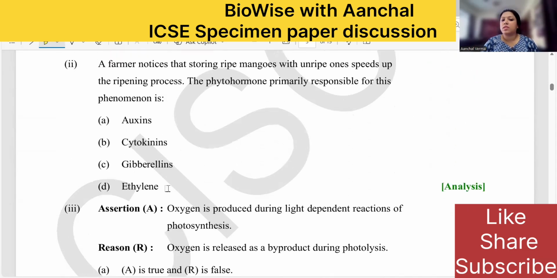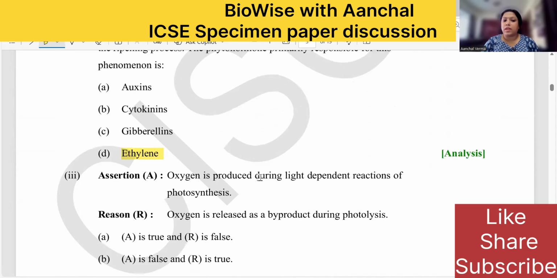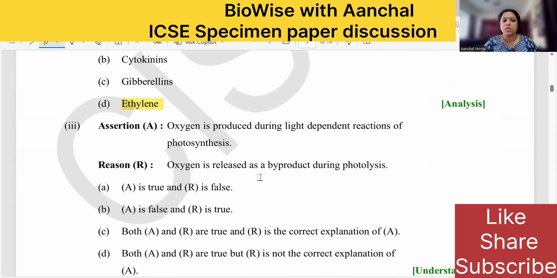A farmer notices that storing ripe mangoes with unripe ones speeds up the ripening process. The phytohormone responsible for this phenomenon is ethylene. Okay, the gaseous hormone responsible for ripening. Moving to the next, I hope you know the function of all the other hormones of the plant. They are also called phytohormones.